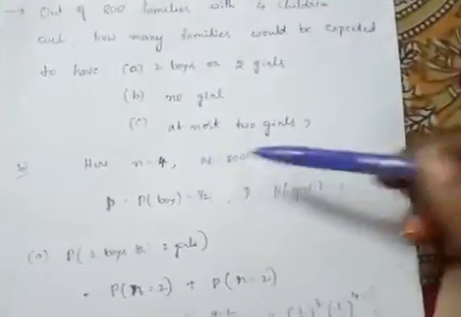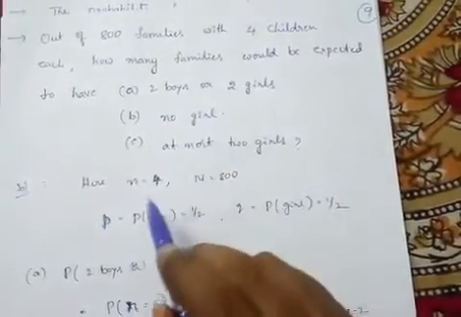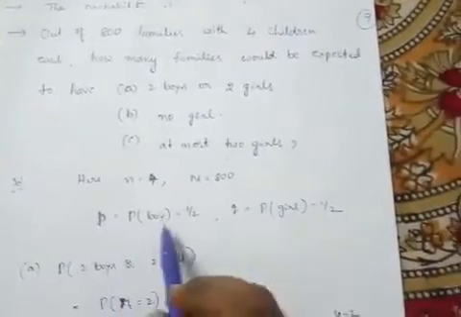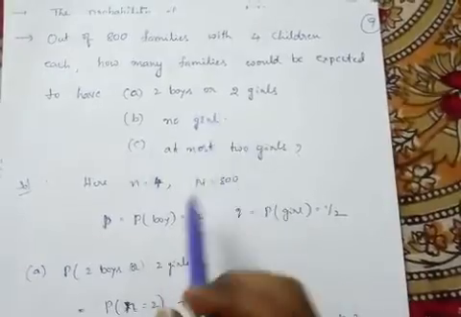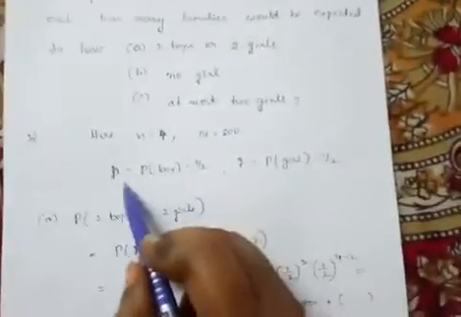So n equal to 4, capital N 800. So there are only 2 choices, boy or girl. So there will be equal probabilities. Probability of boy 1 by 2, probability of girl 1 by 2. So we are taking boy as success. So we take this as small p.